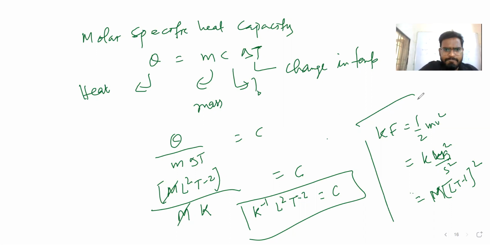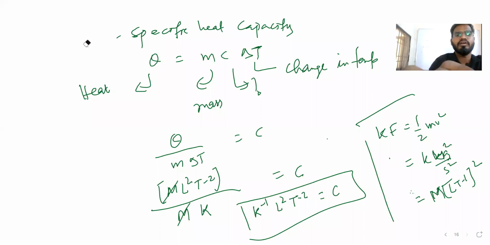Let me check. I'm having a little doubt about this. It is correct only. What I did wrong is, there is no need of writing molar. Molar means moles will come. So what I wrote is specific heat capacity, and for specific heat capacity Q is equal to MC delta T. For this it is correct. If you put molar, then you are supposed to put N, the number of moles. No need to put that here.